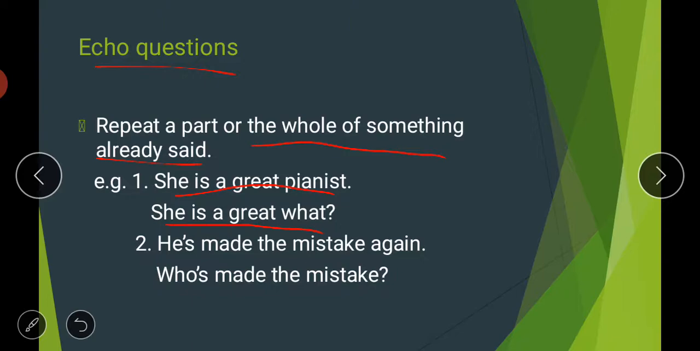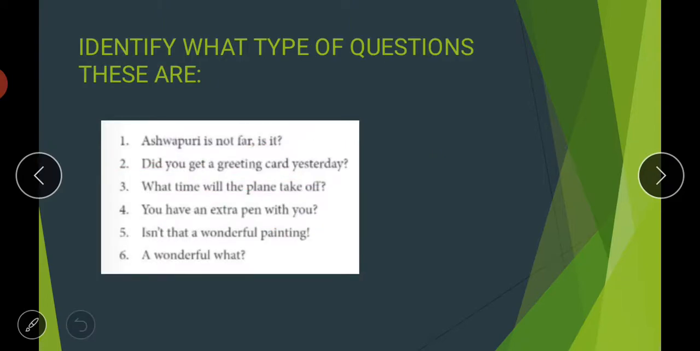Second is, he has made the mistake again. Who has made the mistake? Like this you can ask the question. Again, we are repeating a part or the whole of something that is already said. So that question is called your echo question. So students, this is all about the different kinds of questions.